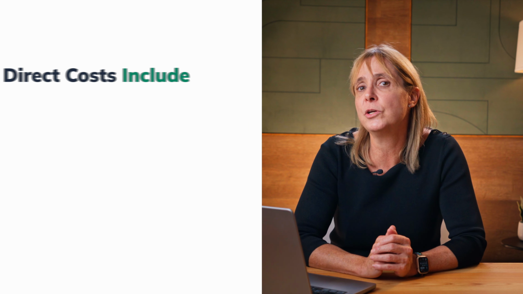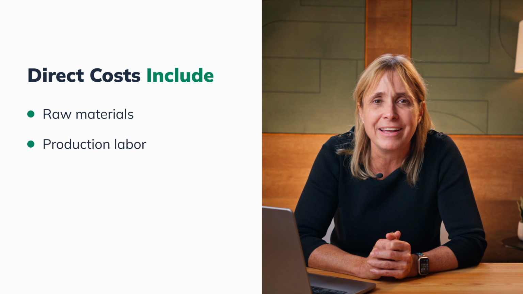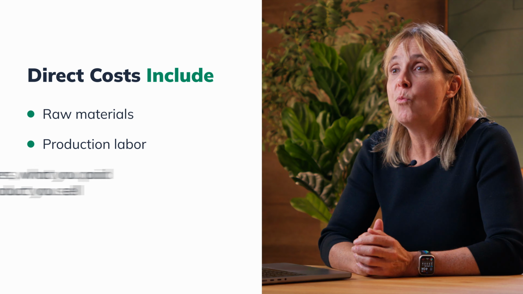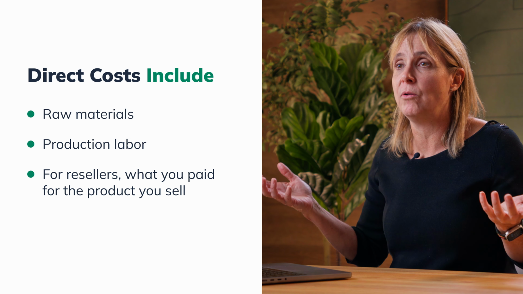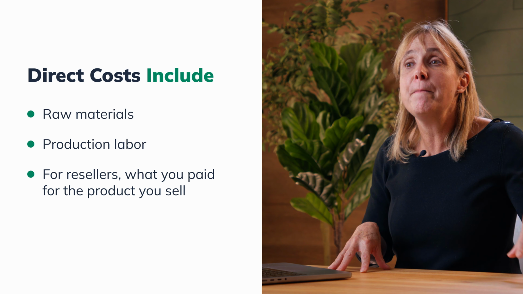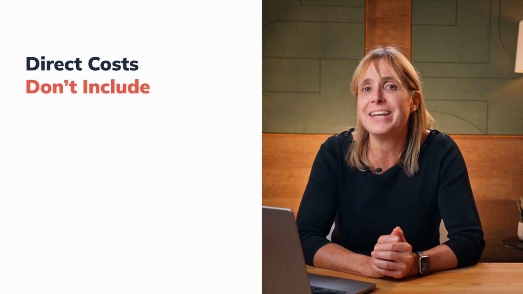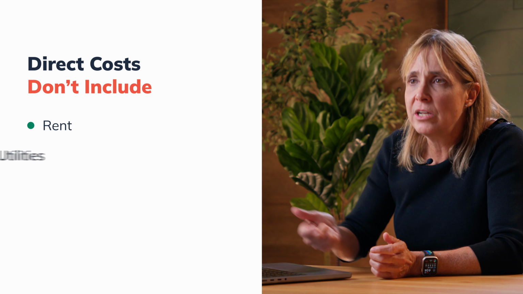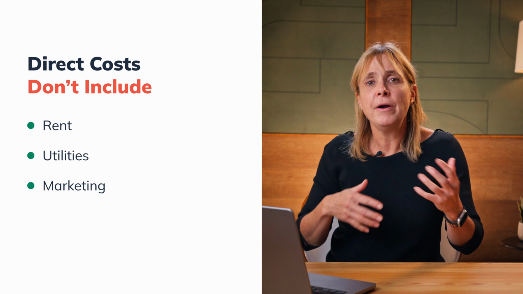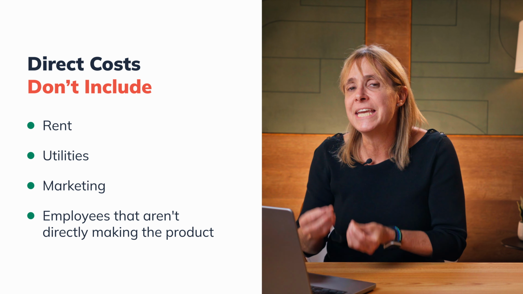The first thing you need to do is identify what counts as a direct cost for your business. Direct costs include raw materials, production labor like assembly workers, and for resellers, what you paid for the products you sell. And if you're selling a service, the commission your salesperson makes would be a direct cost. Now, this does not include your overhead, rent, utilities, marketing, or employees that aren't directly making the product. So that's the definition. Direct costs are what go directly into making or acquiring what you sell.